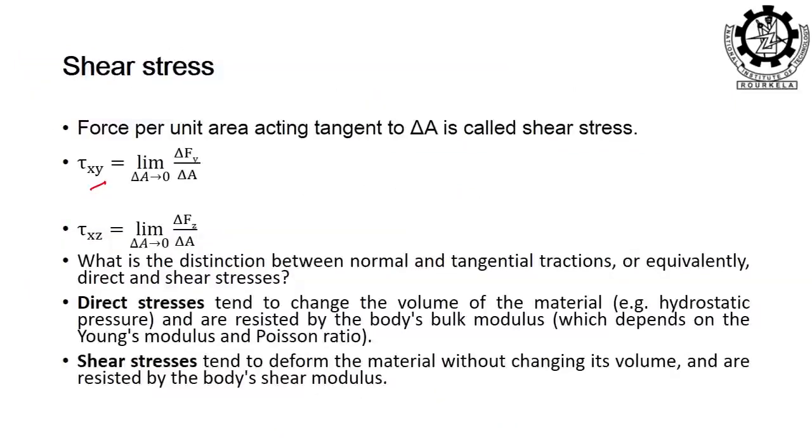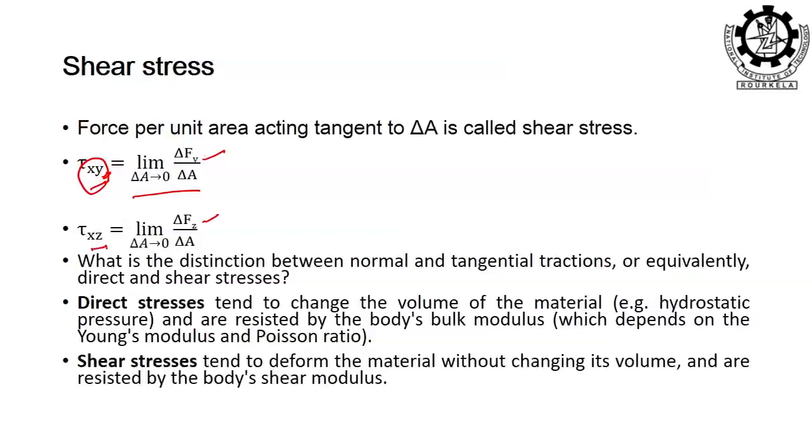Now, when I show this tau xy, interestingly, the indices I am representing here are of a shear force kind. Though I am writing tau xy, look at the end index, which is y, so I am utilizing delta Fy. Then the area is the same delta A, because it is parallel to that area.